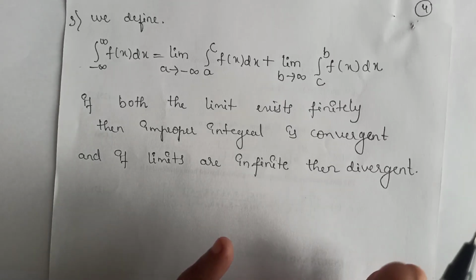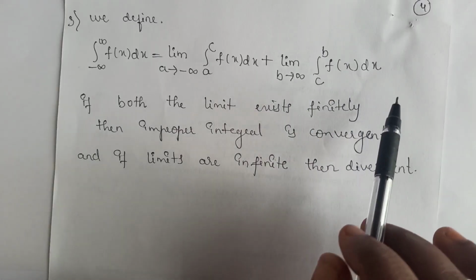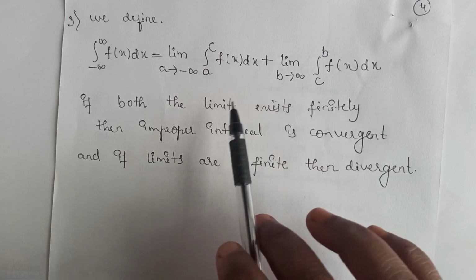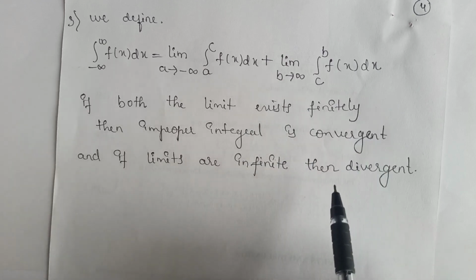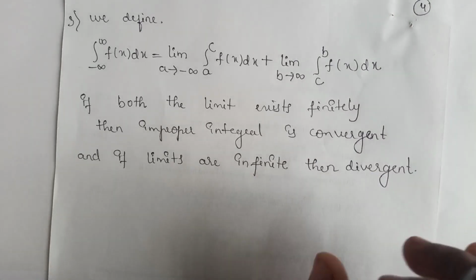So for convergence both must be finite. Otherwise, if any one is infinite or both are infinite, then we say that the given improper integral is divergent.